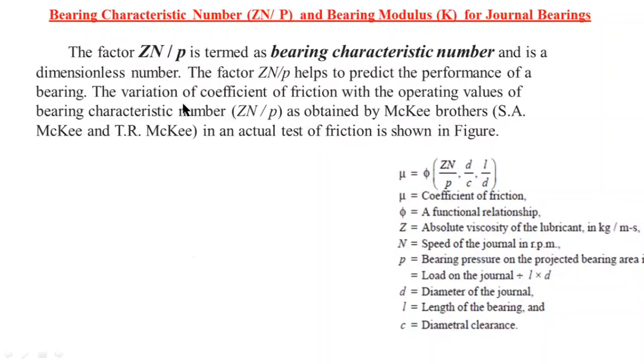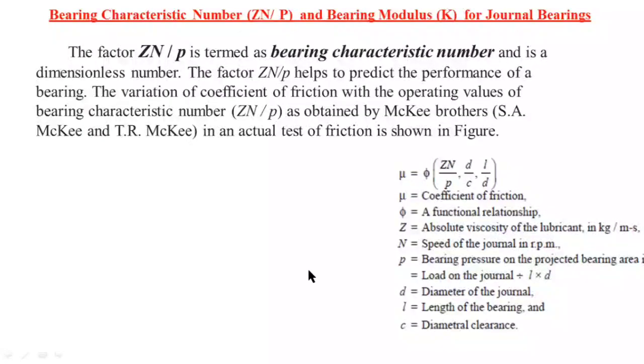Here the factor ZN by P is termed the bearing characteristic number. It is a dimensionless number, that means there is no unit for ZN by P. The factor ZN by P helps to predict the performance of a bearing.